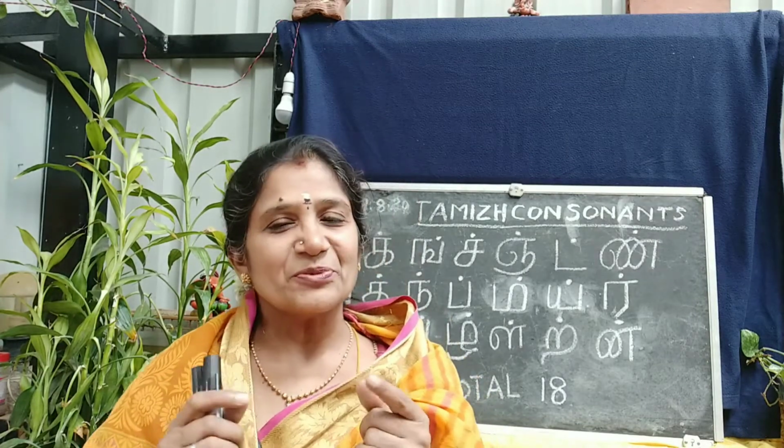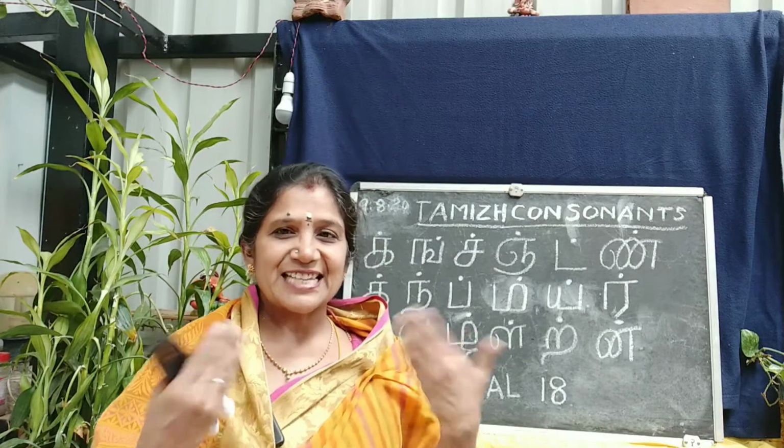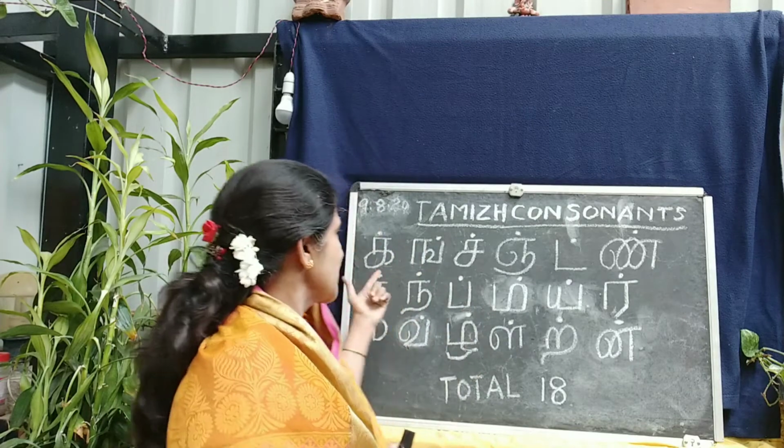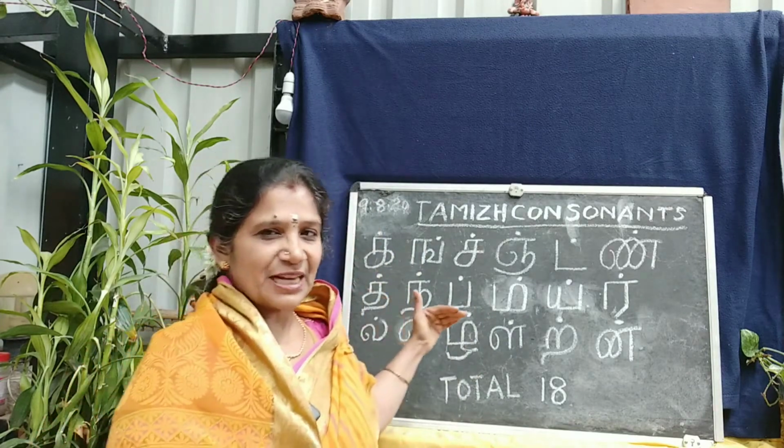After this, we will be learning உயிர் மெய் எழுத்துக்கள். Once we learn that, then we will be able to form words, read the words and read the sentences. So then the language becomes complete. Body and the soul together come into action. Okay? So it gives a complete life. That is உயிர் மெய் எழுத்துக்கள். So now we are with மெய் எழுத்துக்கள். So let's begin. Let's do the recap of it.